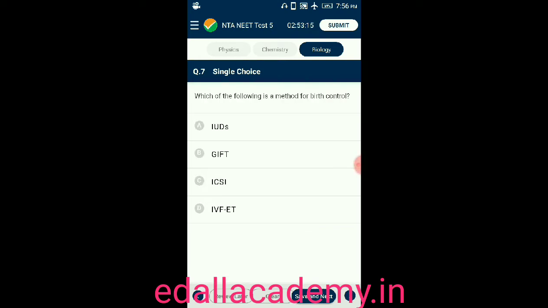Question number 7. Which of the following is a method for birth control? Here there are 4 different types of birth control methods given. A, IUDs. B, GIFT. C, ICSI. D, IVF-ET. From that, the best method which is used for birth control is intrauterine devices. That is the answer for this question.